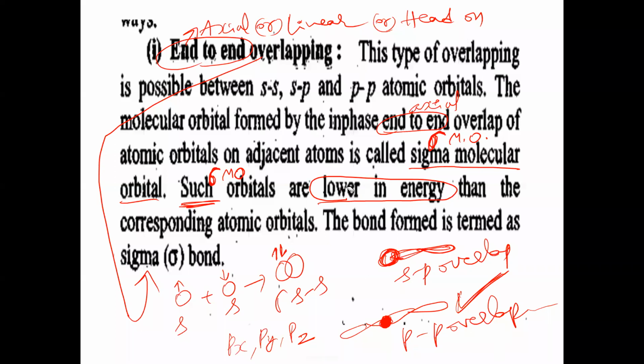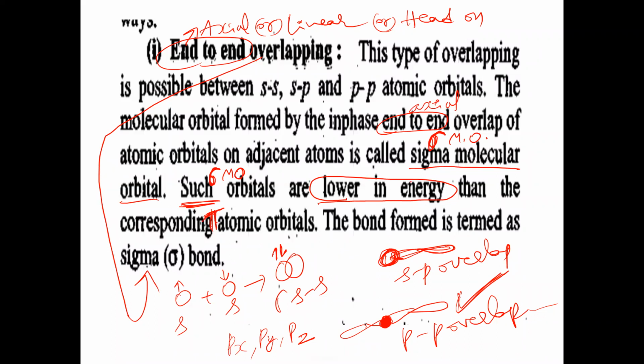Such sigma molecular orbitals are lower in energy than the corresponding pi molecular orbitals. If you compare a pi molecular orbital and a sigma molecular orbital, the sigma molecular orbital has lower energy and hence greater stability.